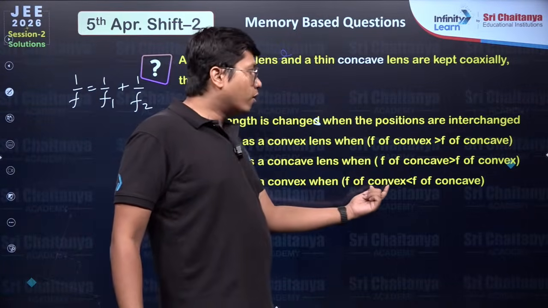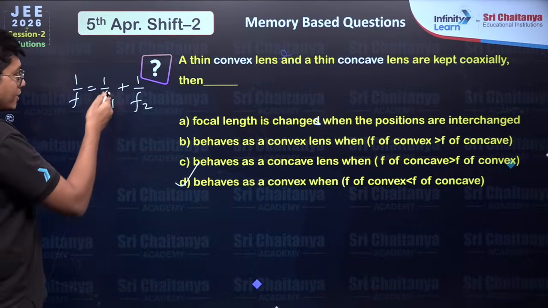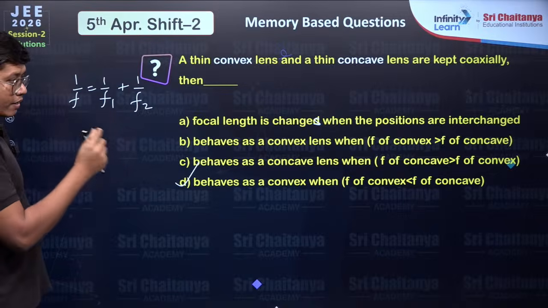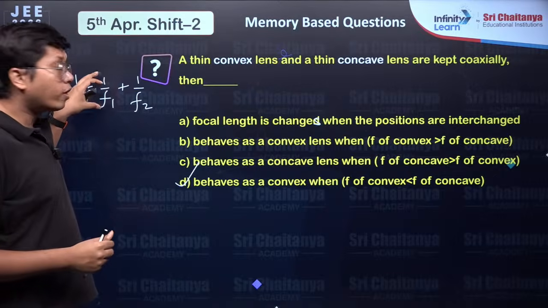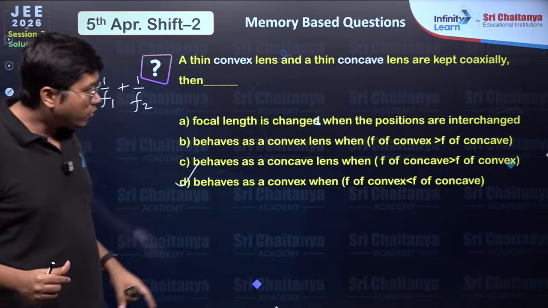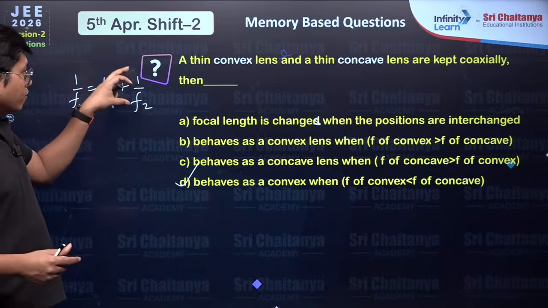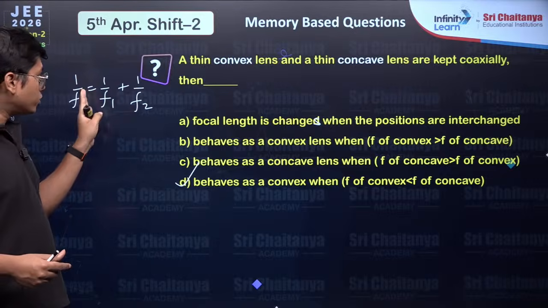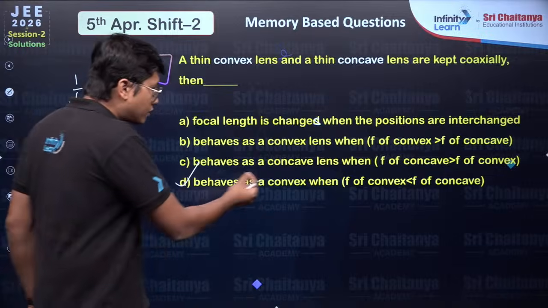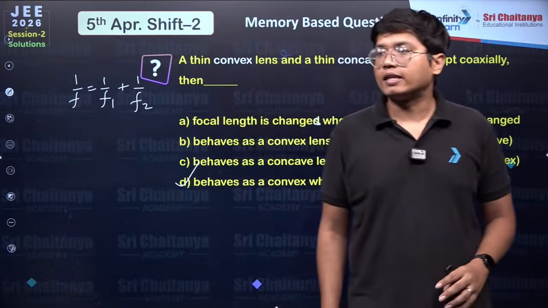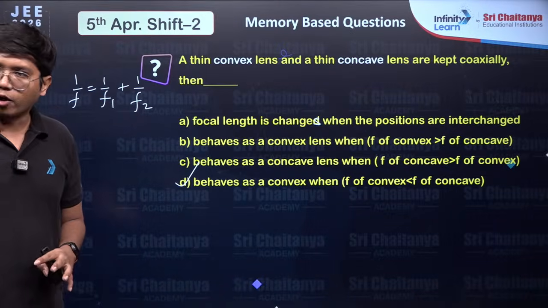Because if the focal length of convex is less than that of concave, then remember, it's inversely proportional to the focal length. If convex lens focal length is small, the denominator is small, so the quantity is greater. Whereas for the concave lens, focal length is bigger, so the denominator is bigger, the quantity is less. So when you subtract, this is greater minus lesser, you will get a positive quantity. So positive value means it would behave as a convex lens. Okay? Got it, everyone?